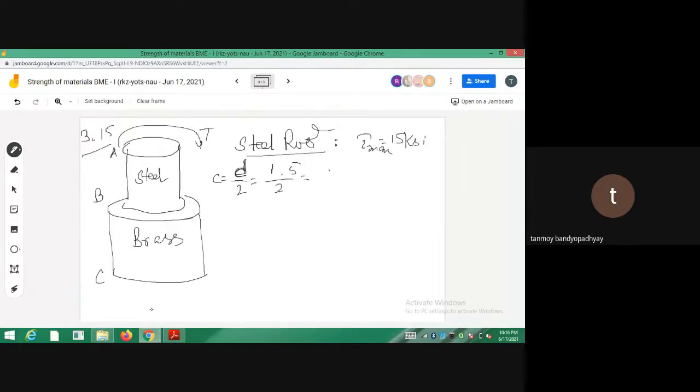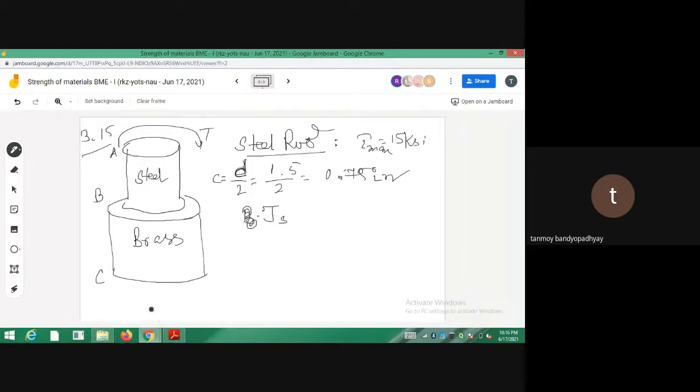So 1.5 is equal to 0. কত হচ্ছে দেখো, it is 0.75 inches. So just you calculate the torque from here. So for the steel shaft actually, the equation is independent of steel or brass, whatever you say. And from here you can calculate J for steel.